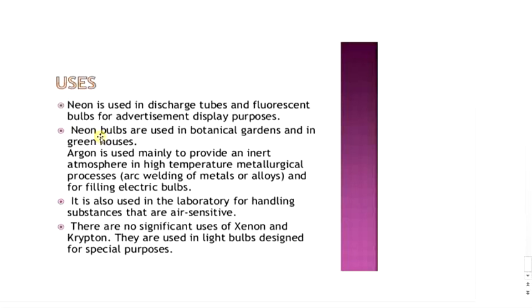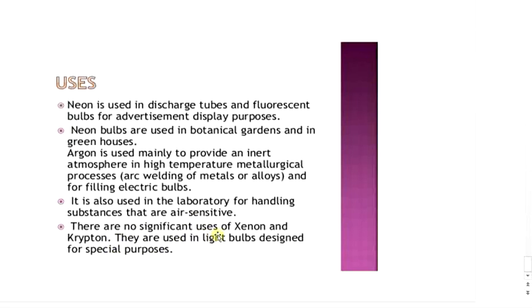Argon is mainly used to provide an inert atmosphere in high temperature metallurgical processes. Argon is used for creating inert atmosphere in chemical reactions, welding and metallurgical operations, and for filling in incandescent and fluorescent lamps. It is also used in filling counter tubes and thermionic tubes. It is also used in the laboratory for handling substances that are air sensitive.